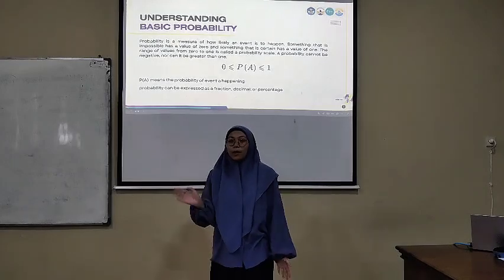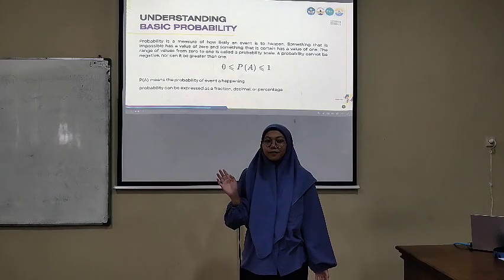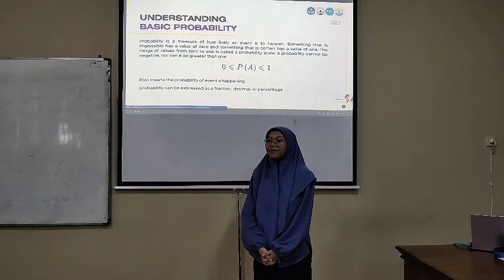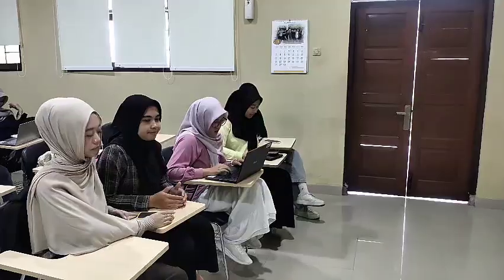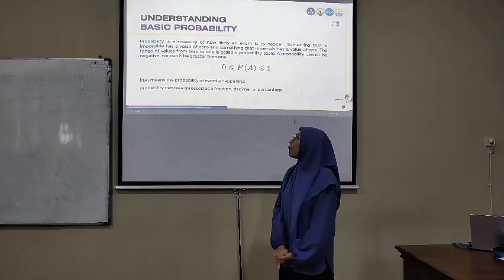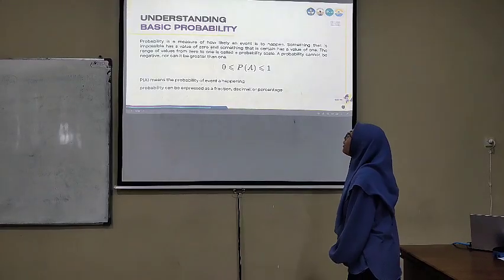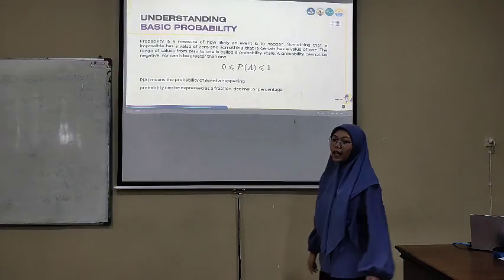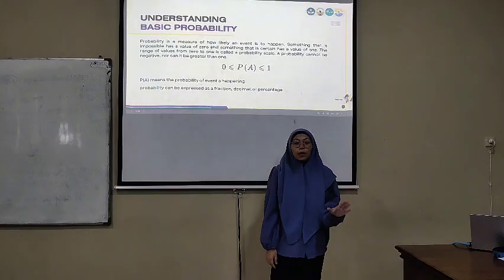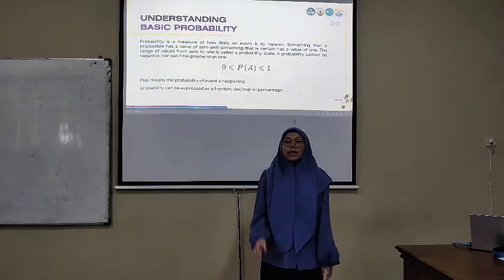Now, can anyone tell me what probability means? Probability is the chance of something happening. Exactly. Probability is a measure of how likely an event is to happen. If an event is impossible, the probability is 0.